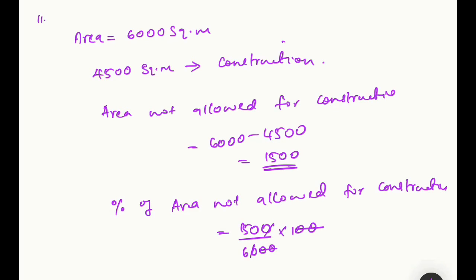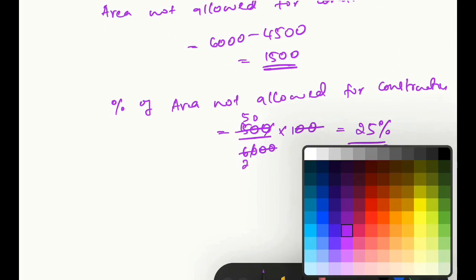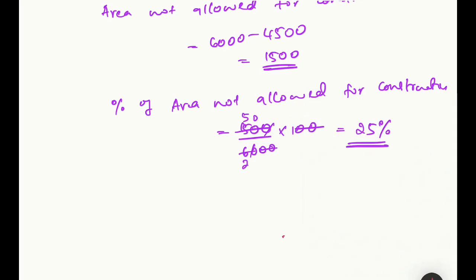How many times does 6 go in 150? 3 goes 2 times. So in 150, 3 goes how many times? 50. 50 by 2 is 25. So 25% of the area is not allowed for construction. Okay. Now coming to the next question.